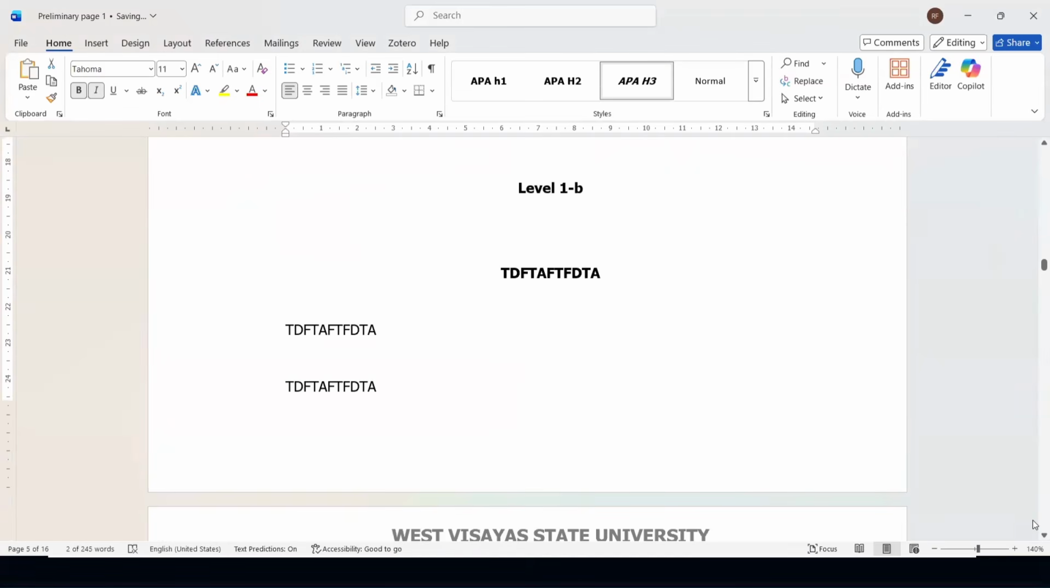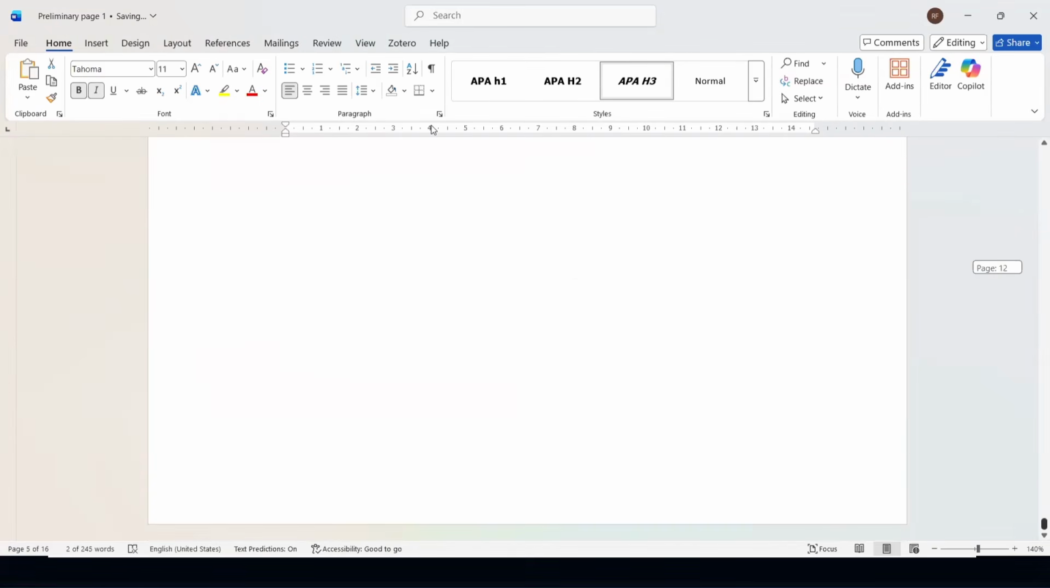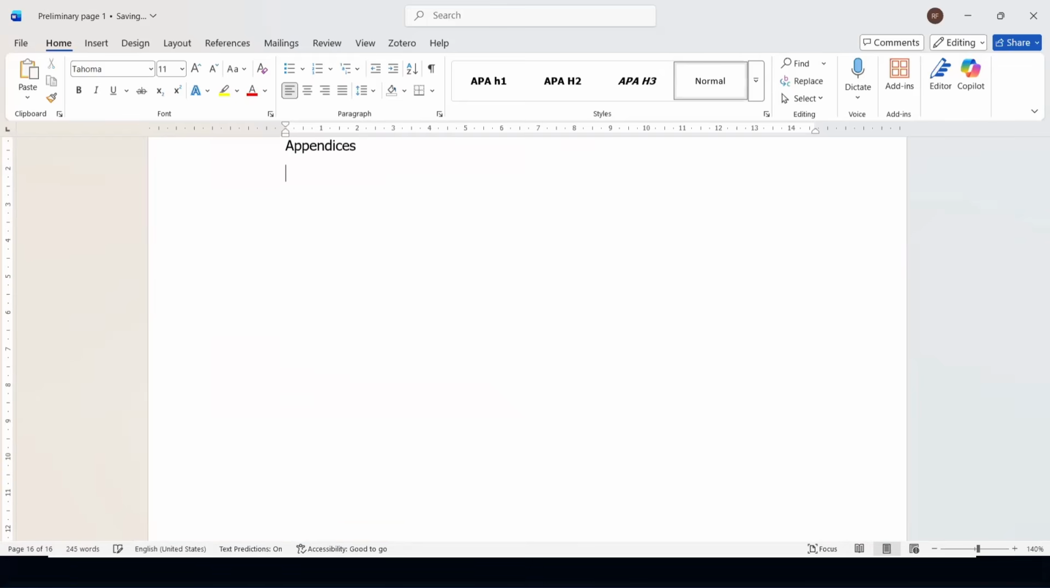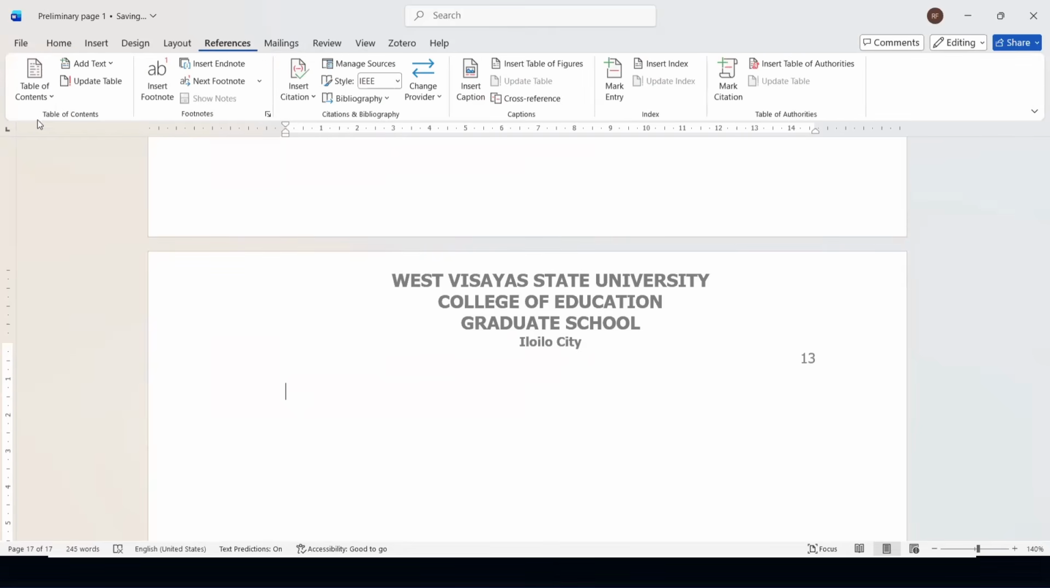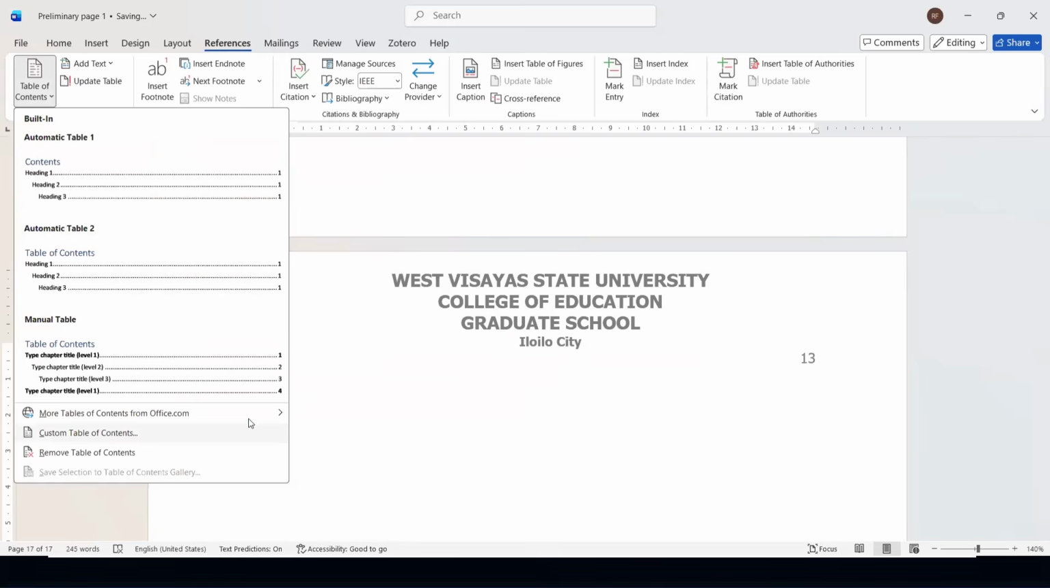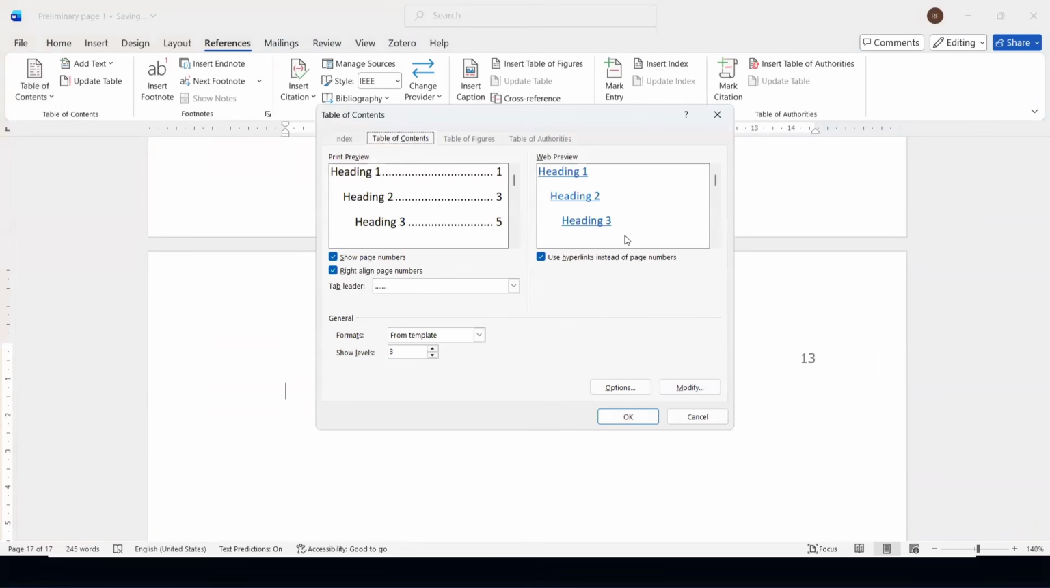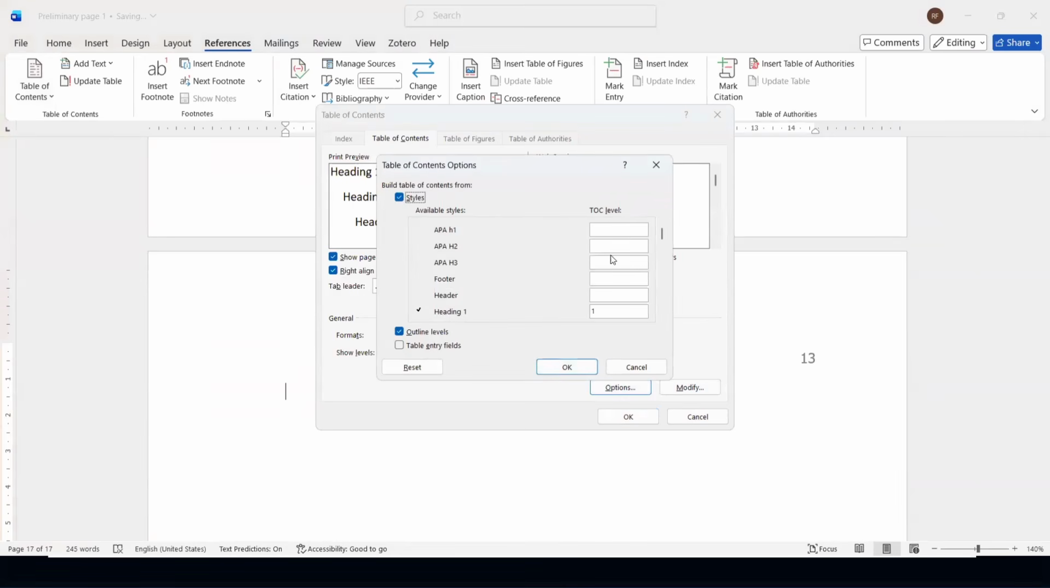Now, this is going to be very helpful because if you're going to create your table of contents, you may go to the last page, okay? Just the last page of your file because this will be deleted later on. If you find it difficult to browse through your file and look for the exact location of your parts of your paper, you may go to References. Okay, click References, click Table of Contents, click Custom Table of Contents, click Options.